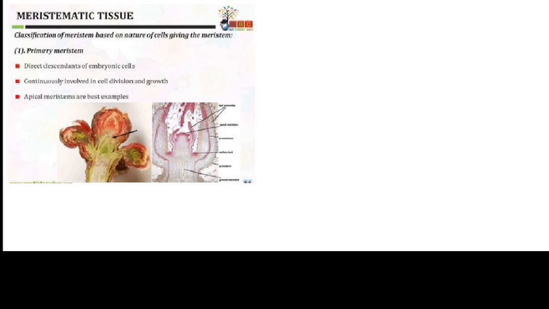In the dicot stem, in addition to this, the primary meristem exists in the vascular bundle between patches of xylem and phloem in the form of vascular cambium. The apical primary meristems are responsible for the addition of primary tissues in the plant body and for building up the primary plant body. So this was about the primary meristems.